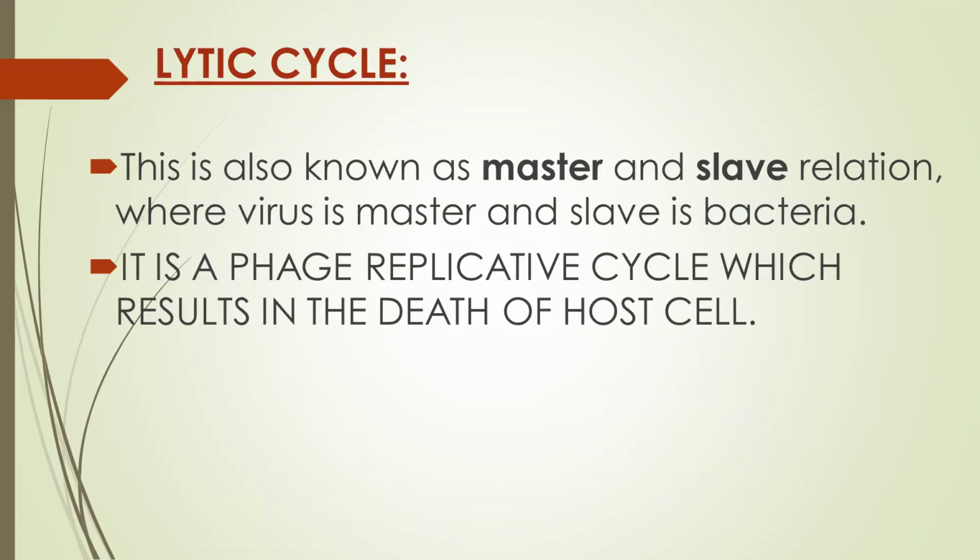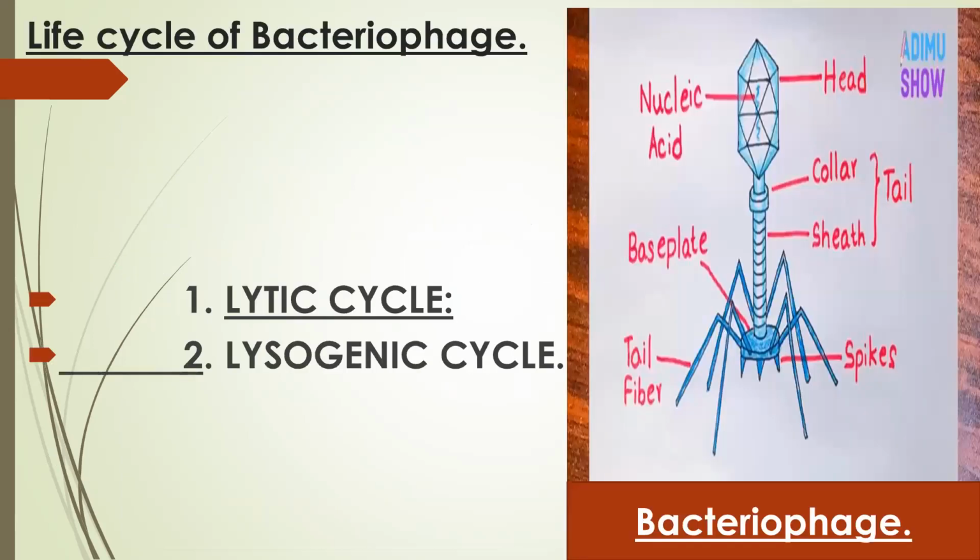Now, there's a life cycle of the bacteriophage. In the life cycle of the bacteriophage, there are 2 cycles. One is the lytic cycle, and another one is the lysogenic cycle. And this diagram shows you the diagram of a bacteriophage.